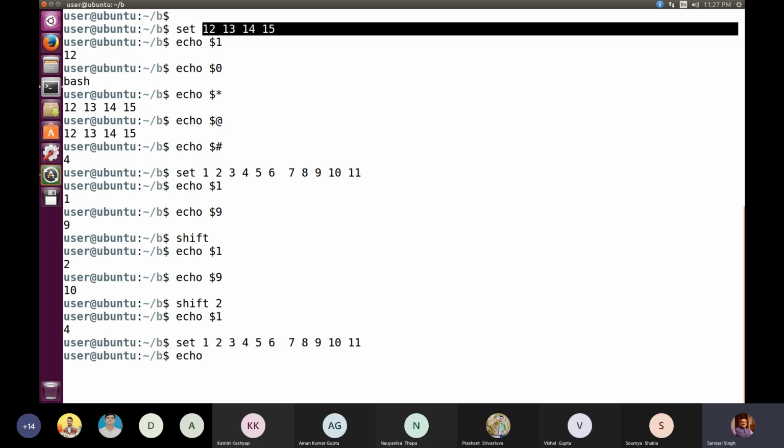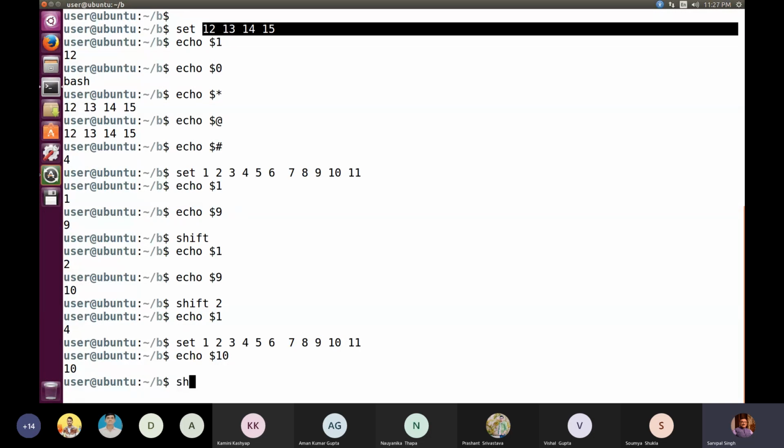If I am writing echo $10, after this 9, it was not possible to write $10, because otherwise it would be treated as $1 followed by 0. So eventually $1 is having the value 1 and 0 is following that, so 10 is shown on the screen.